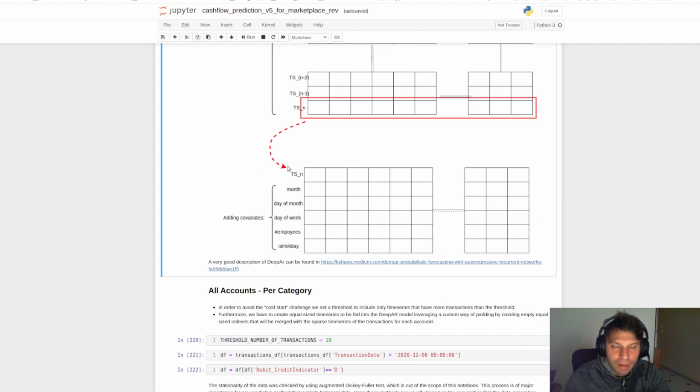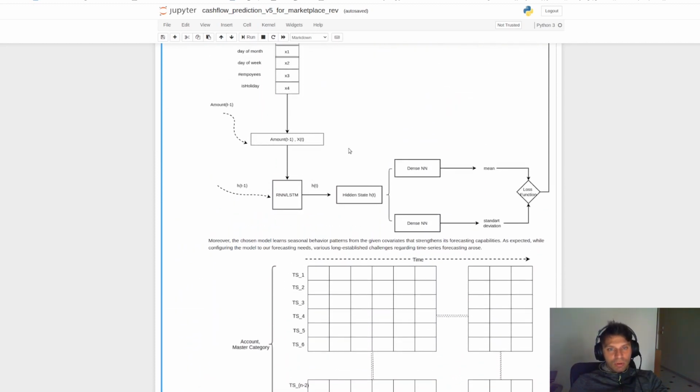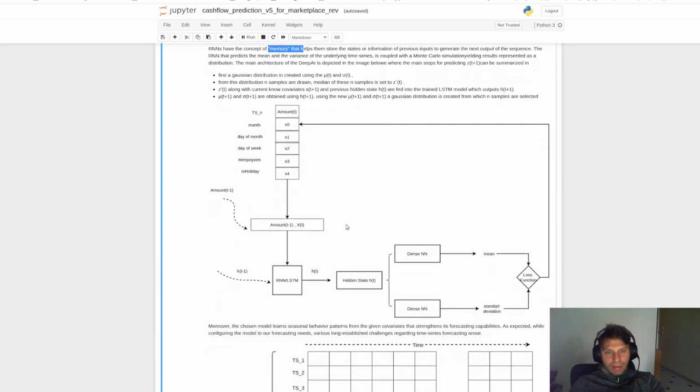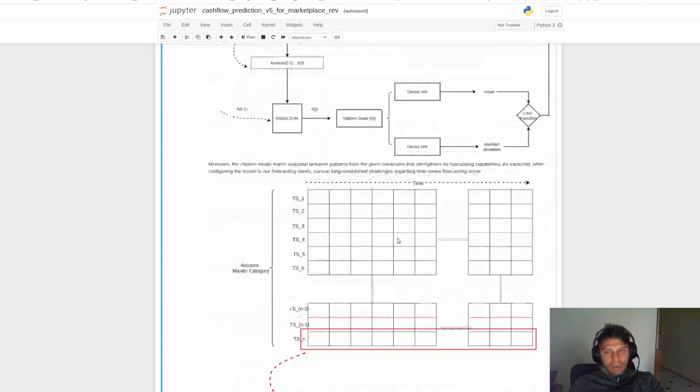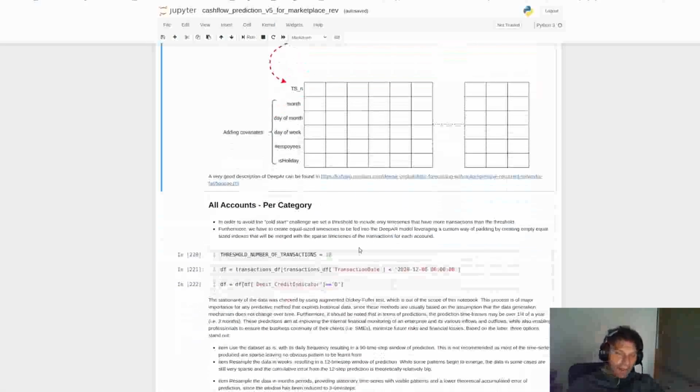These time series along with their covariates are fed in this model, and the training process starts, and we then have a trained RNN model, and we can use it with Monte Carlo in order to get the probabilities.